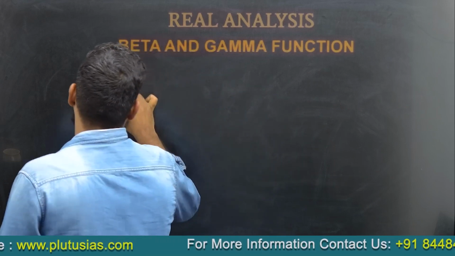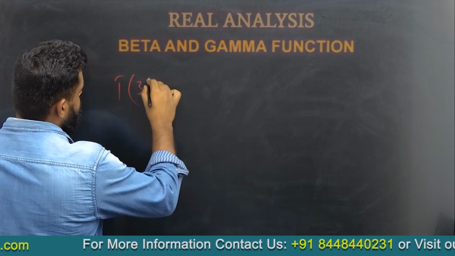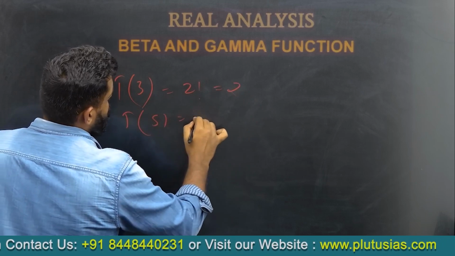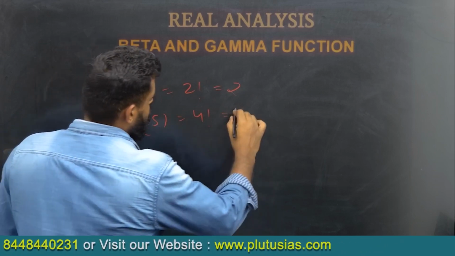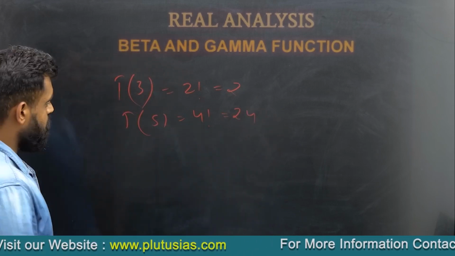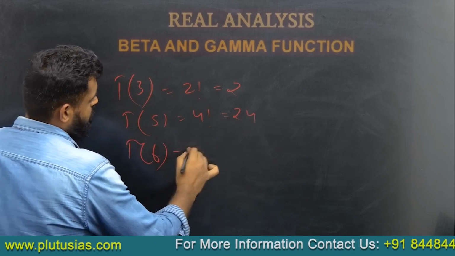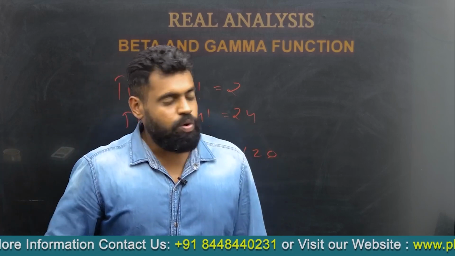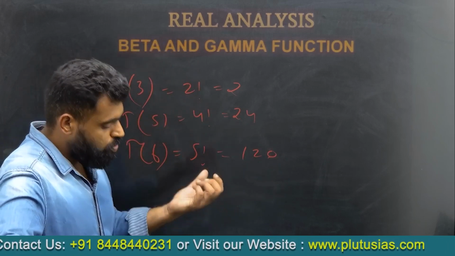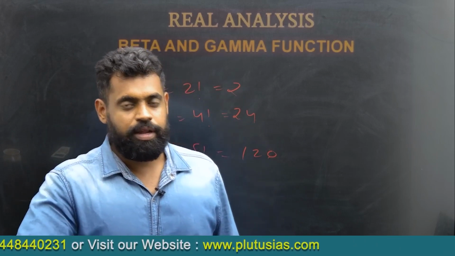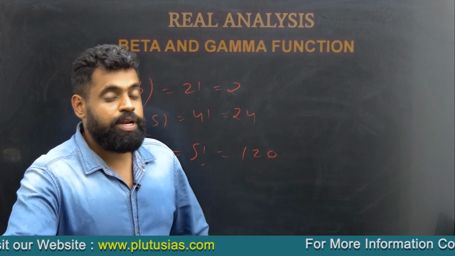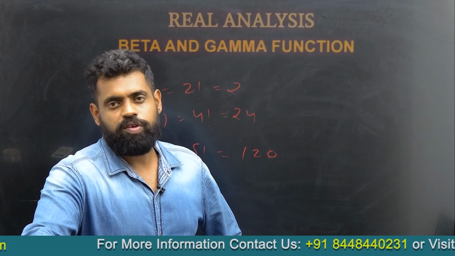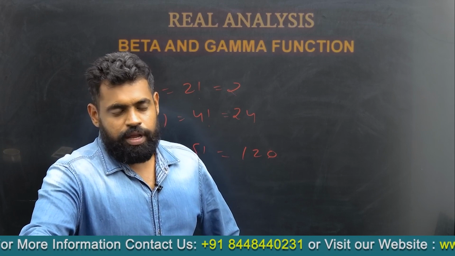So if I ask what is the value of gamma 3, you will write it as 2 factorial, which is equal to 2. Gamma 5 is 4 factorial, which is 24. Gamma 6 is 5 factorial, which is 120. So gamma n plus 1 is equal to n factorial. You should remember that. It will help us solve many integral problems of sine, cos, and other functions in the future.